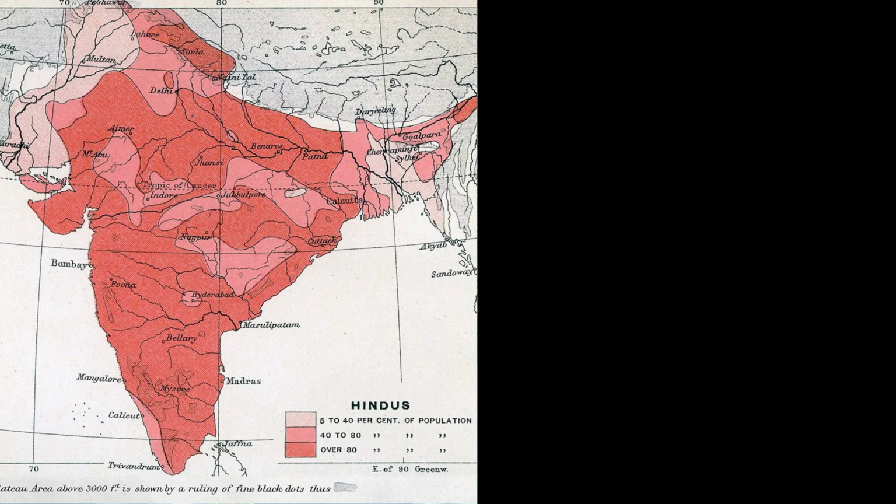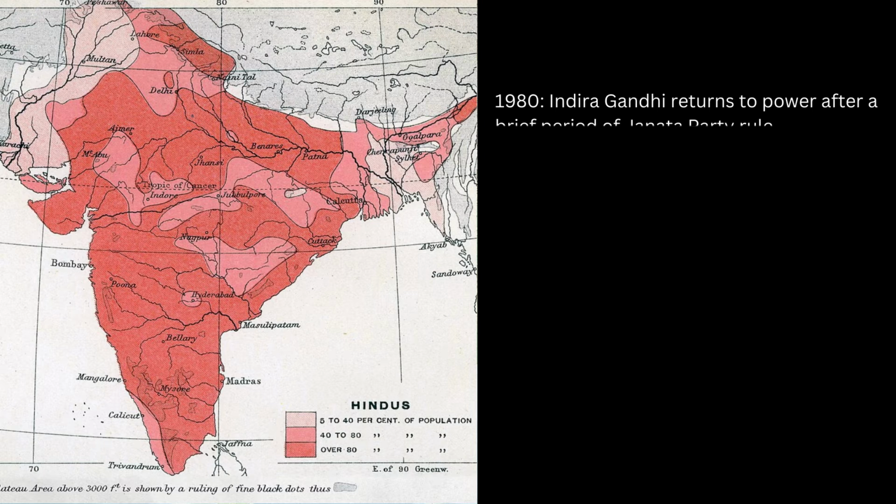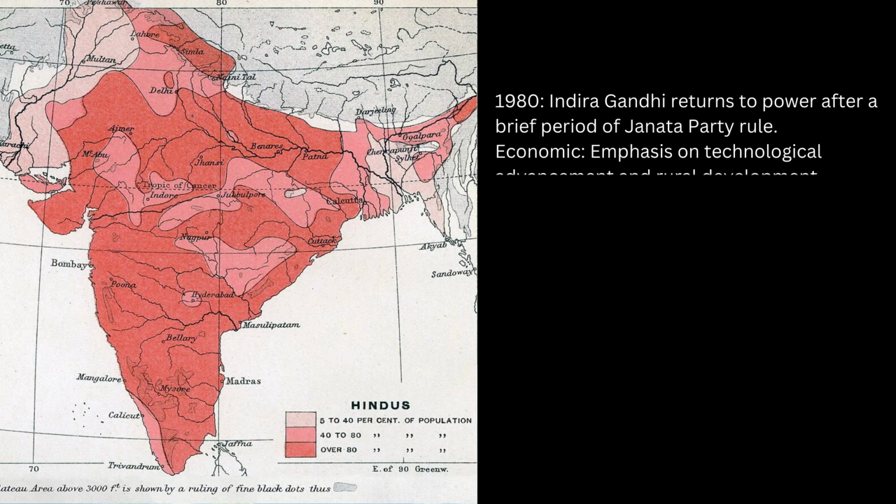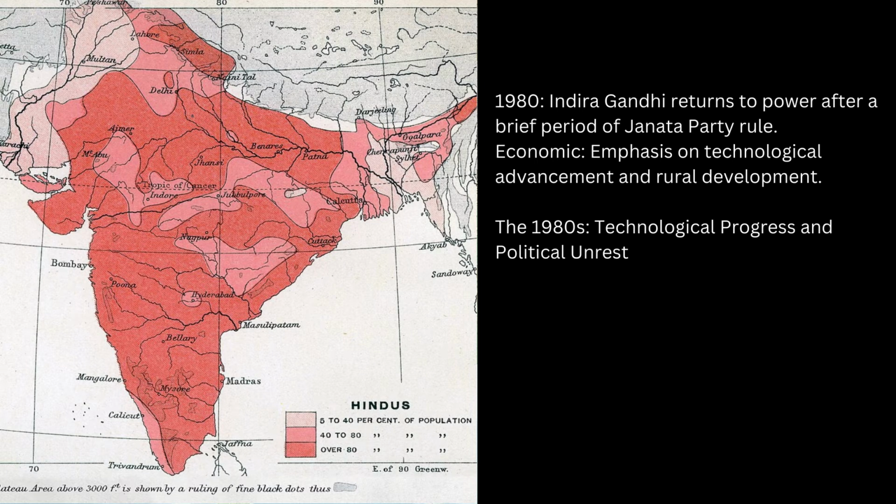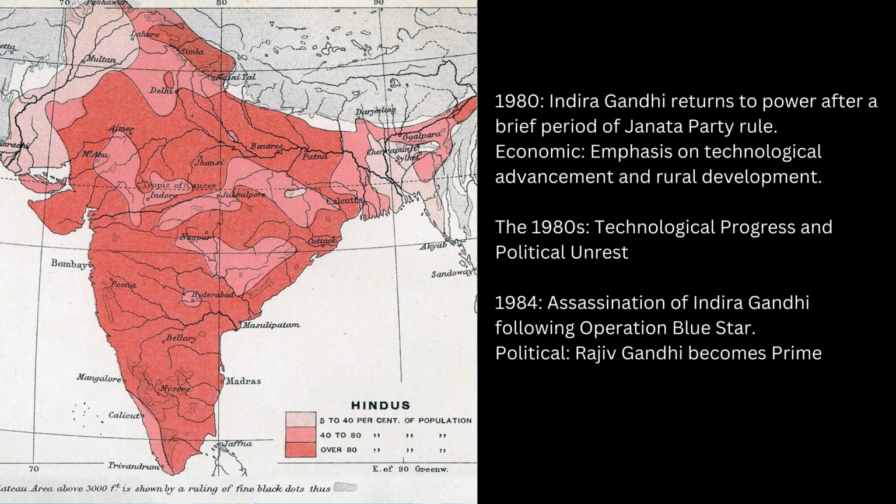The 1980s saw significant political changes and the beginning of economic reforms in India. In 1980, Indira Gandhi returned to power after a brief period of Janata Party rule. Her government emphasized technological advancements and rural development.